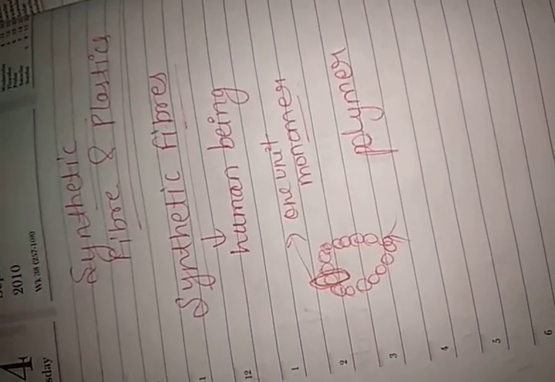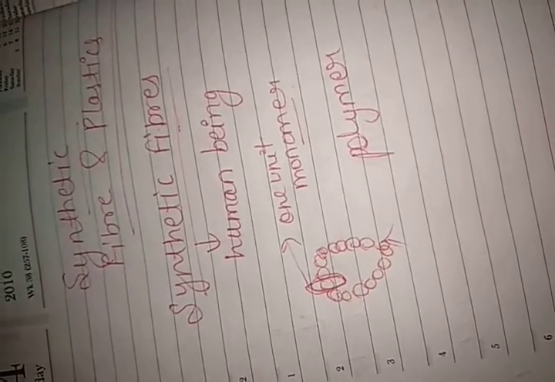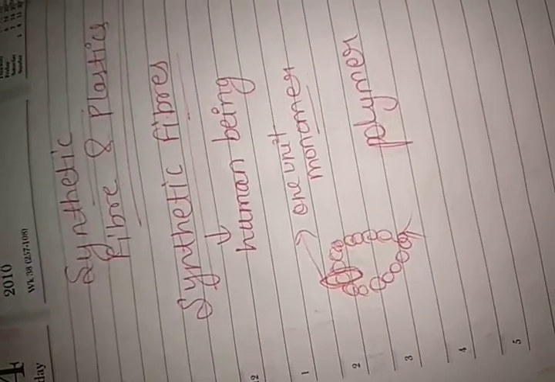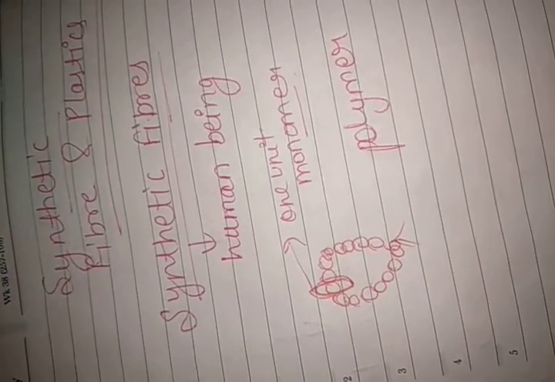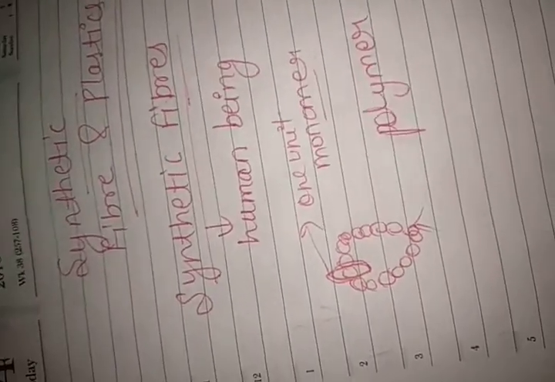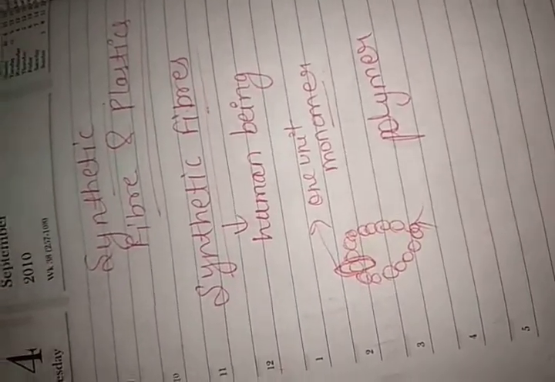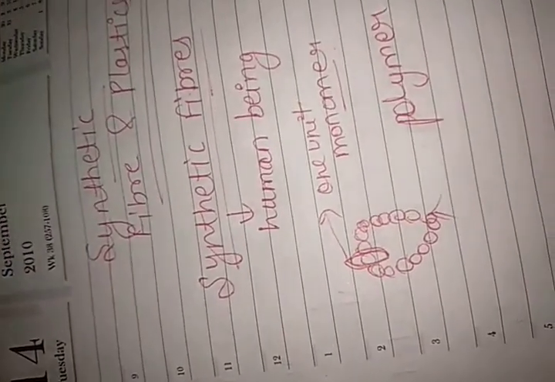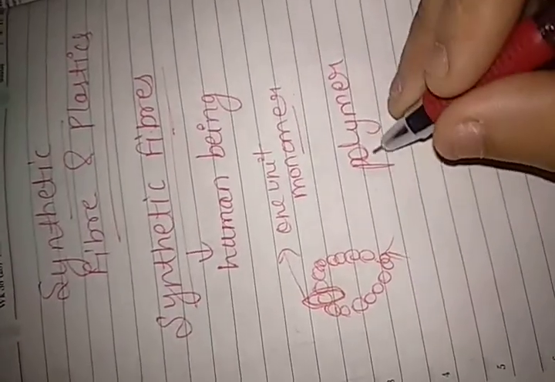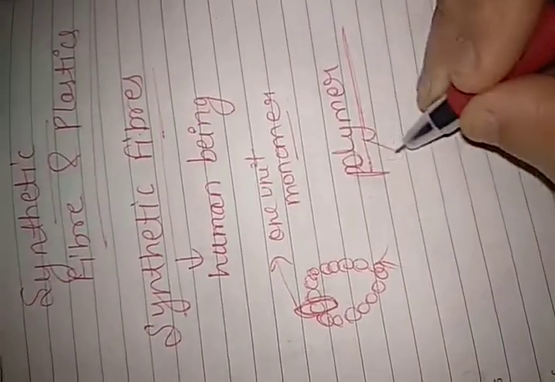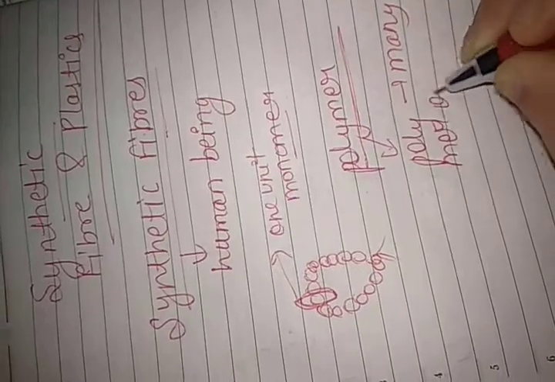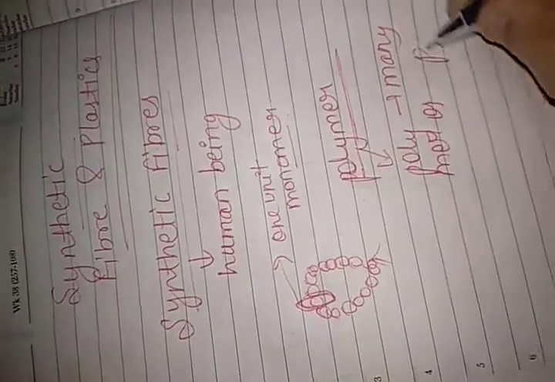But what are we doing? We are repeating one unit, that is the monomer. Okay. So almost all the synthetic fibers are basically polymers. So moving on. The word polymer comes from two Greek words. Poly means many, and meros means part or unit.